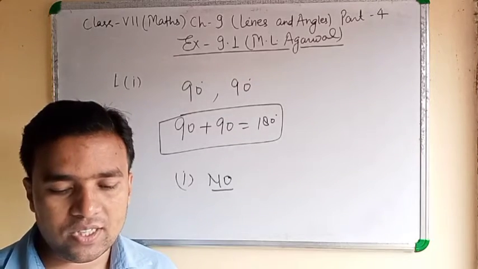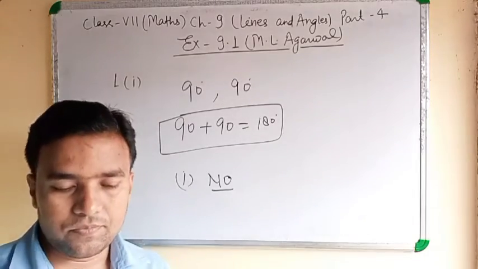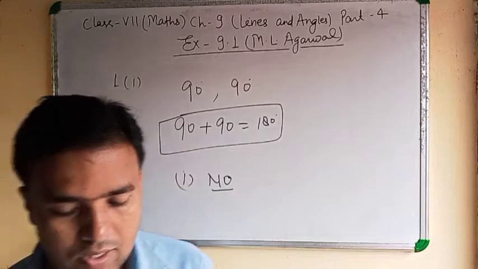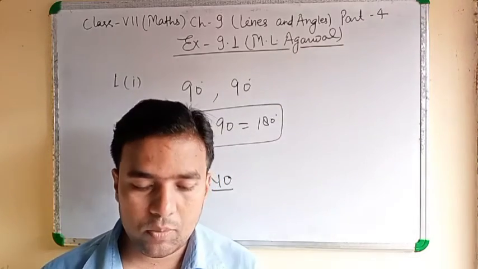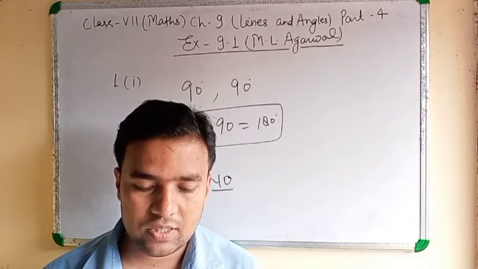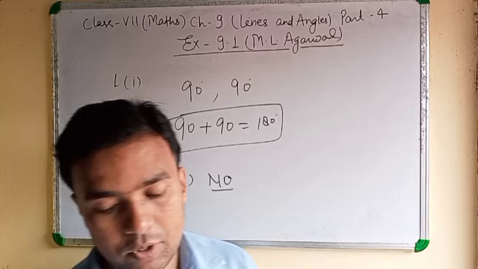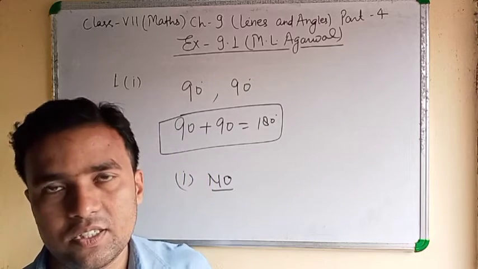Third one, can two adjacent angles be complementary? Yes. Can two adjacent angles be supplementary? Yes. Can two obtuse angles be adjacent? It is also yes. Can an acute angle be adjacent to an obtuse angle? Yes. Can two right angles form a linear pair? Yes, it is also yes.